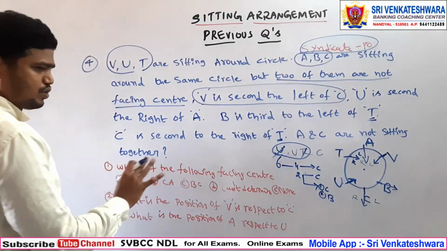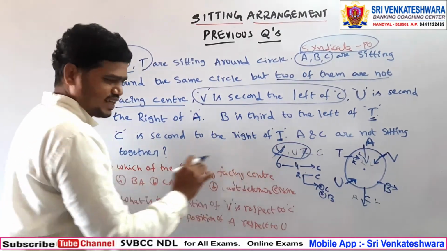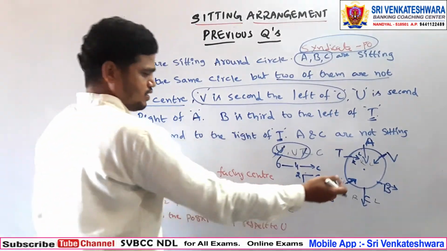So C and B are away from the center, A is toward the center. Now we will go for the questions. Which of the following facing center?